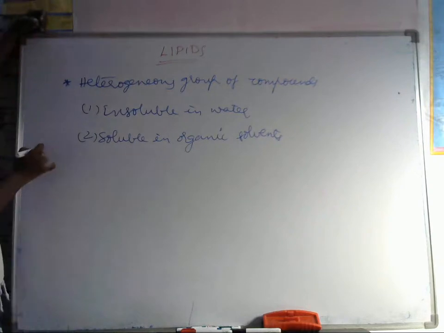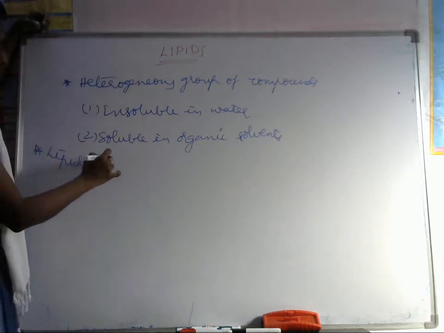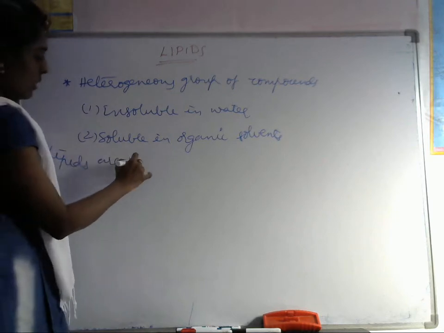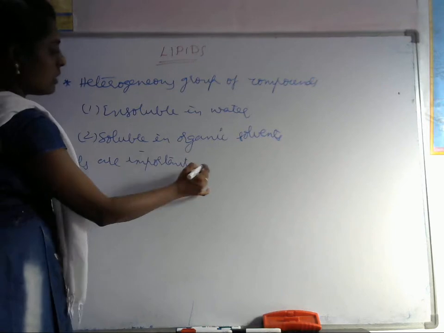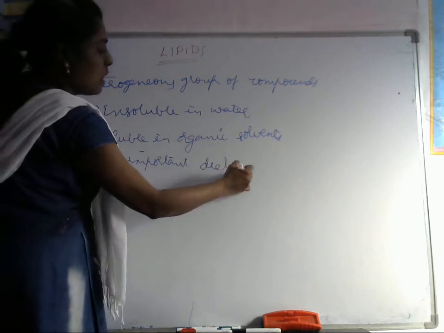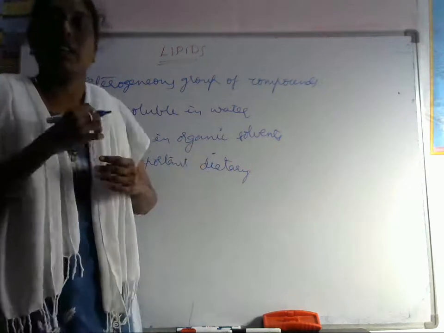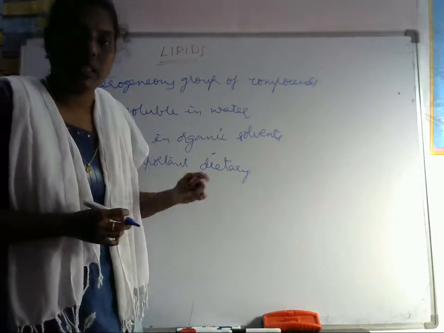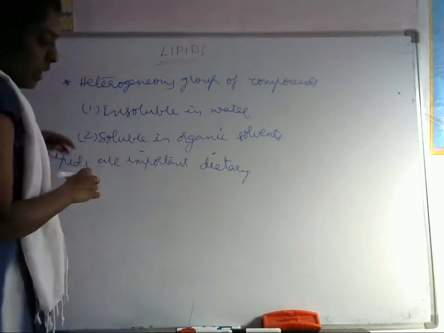So lipids are important dietary substances. Important dietary substances means these are compulsory in our diet; we have to maintain them in our diet.